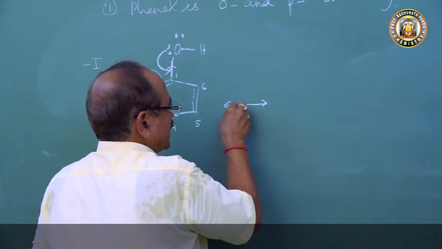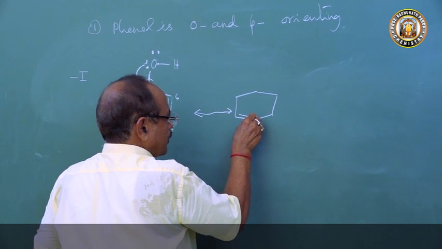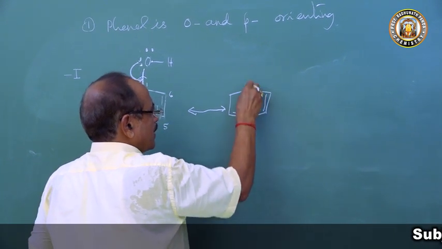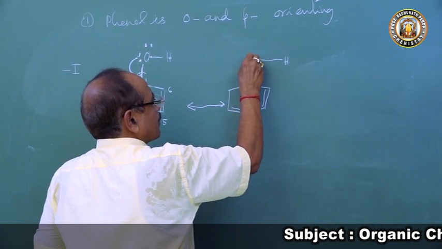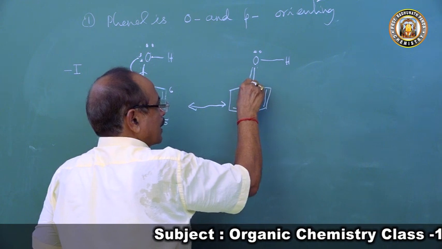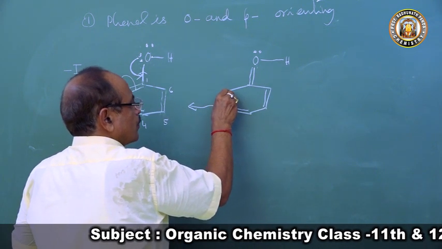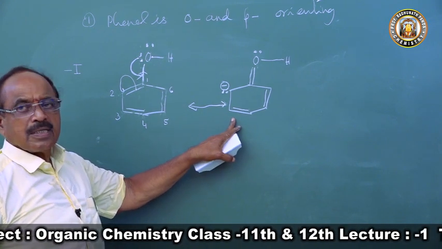Because of delocalization, we will get a structure of this phenol. This double bond remains as such, this double bond remains as such, the OH remains like this. One pair of electrons of oxygen is still there, and this pair of electrons came here and moved into the benzene nucleus, getting delocalized.